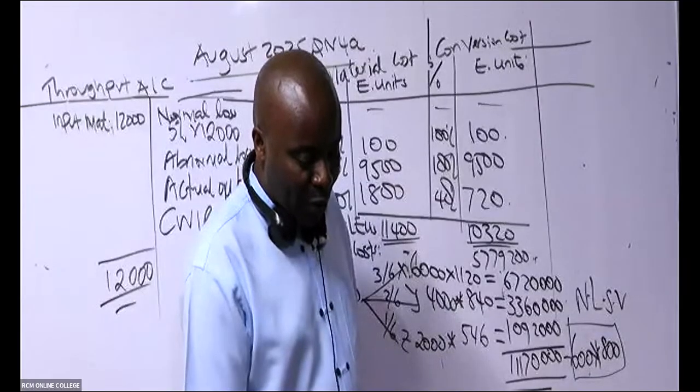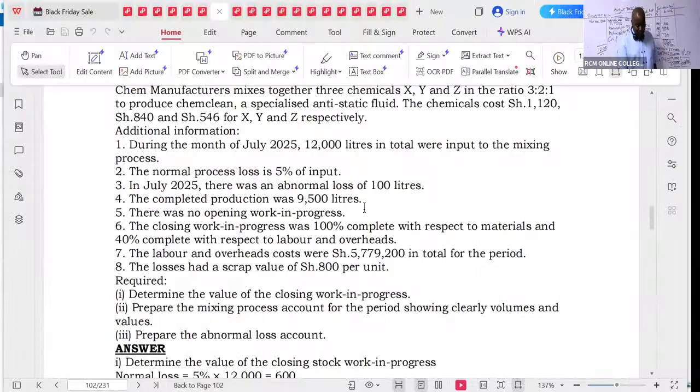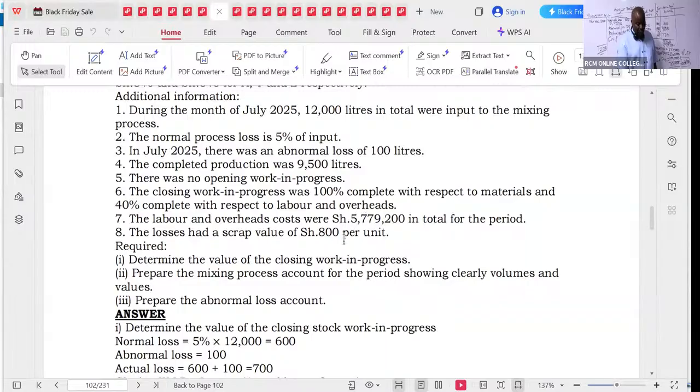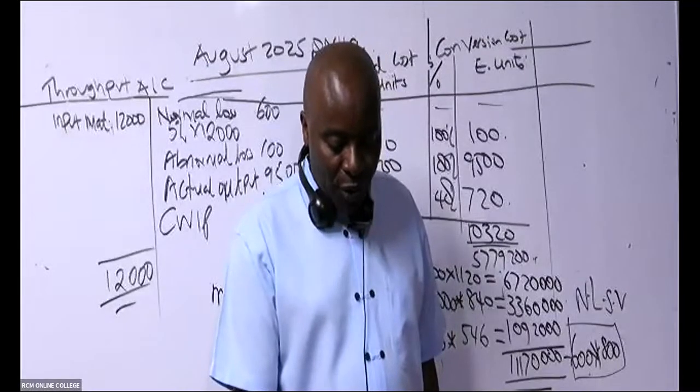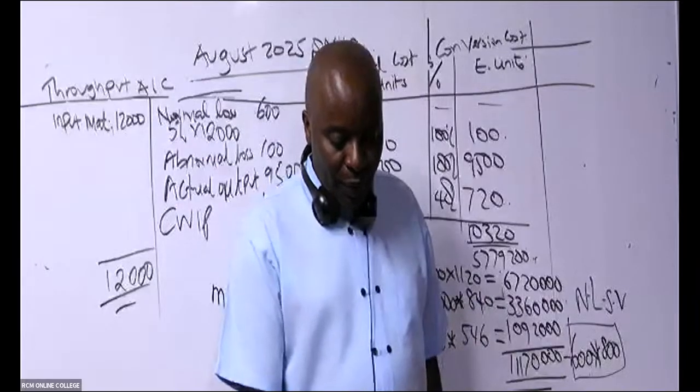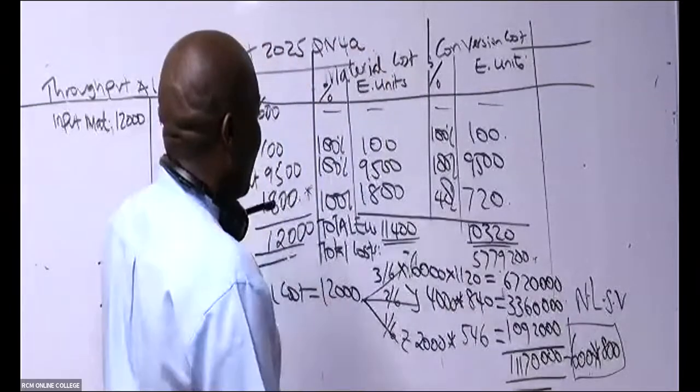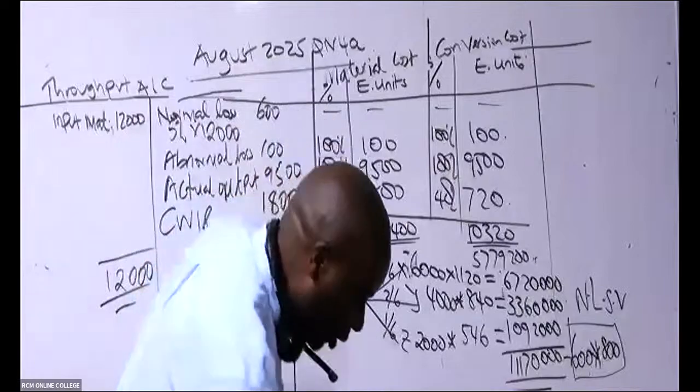And I'll be able to share my screen here. You can see that normal loss, we sold them at 800 per unit. So then what figure shall I be able to post here as the net material cost? 10,692.